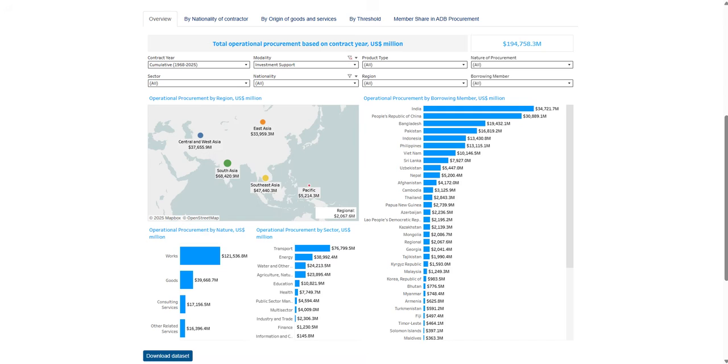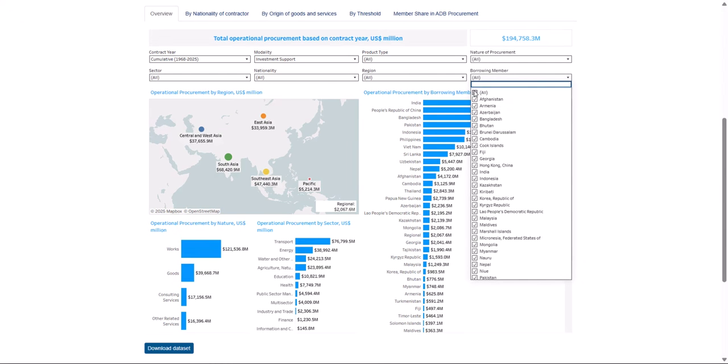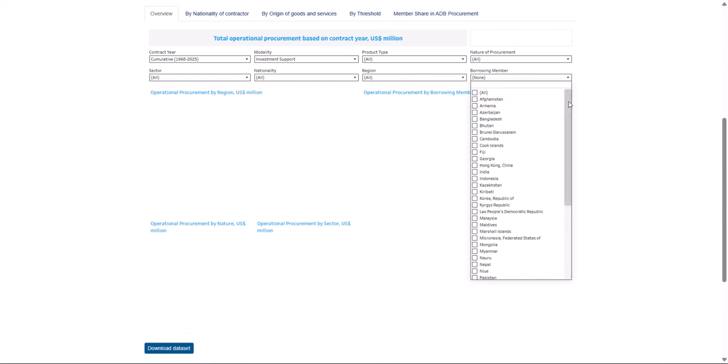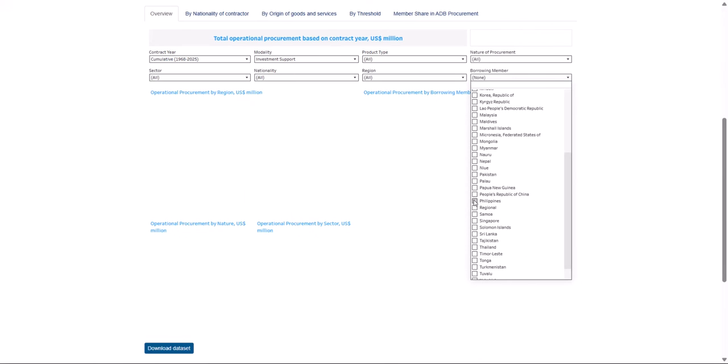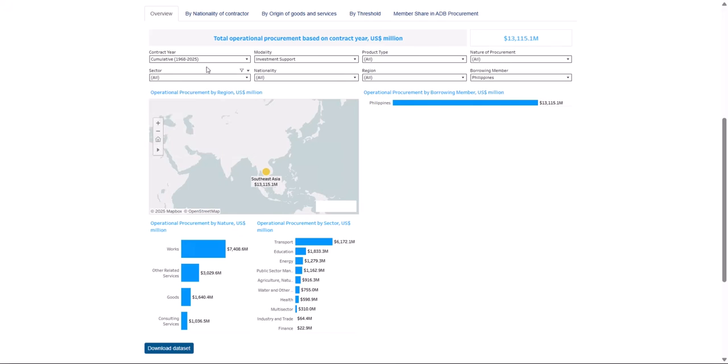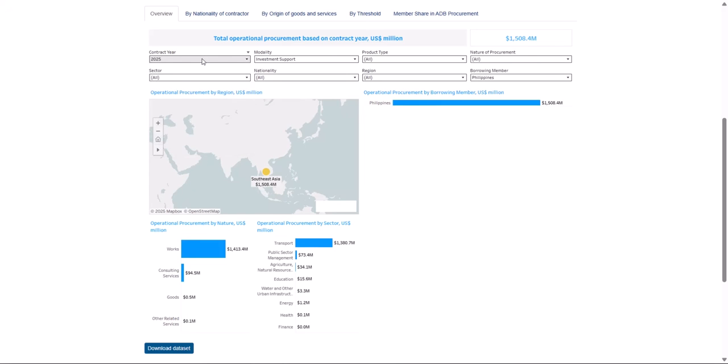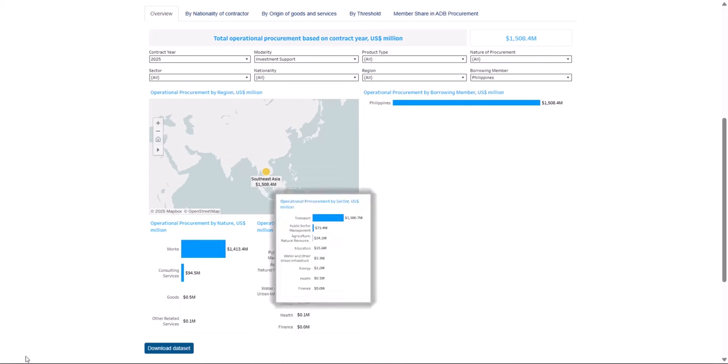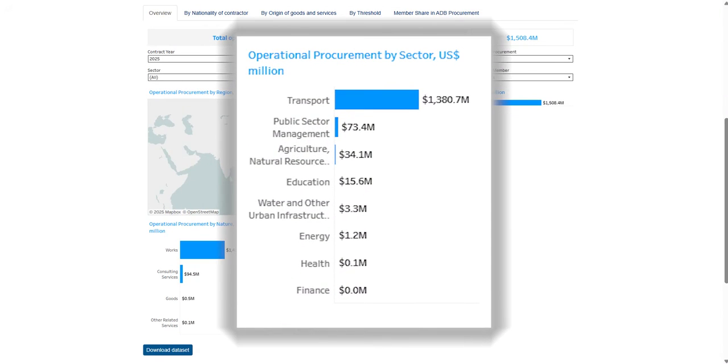To identify at which sectors you can work in a particular country, choose a borrowing member in the borrowing filter. For instance, if Philippines is chosen for the year 2025, it will show that the Philippines is awarding contracts largely in the transport sector.